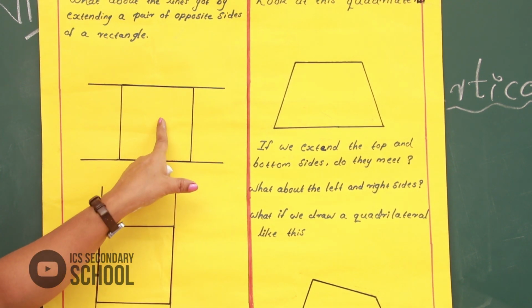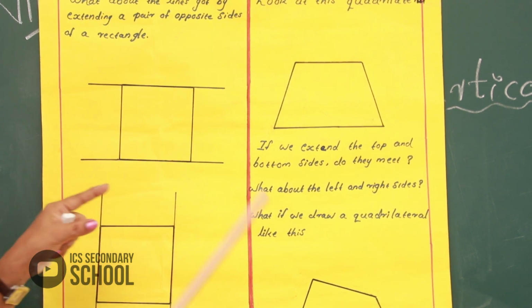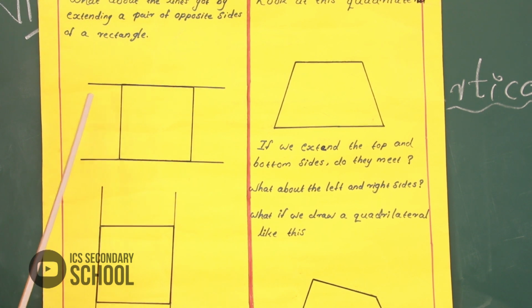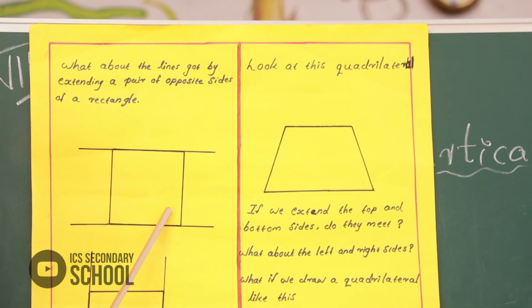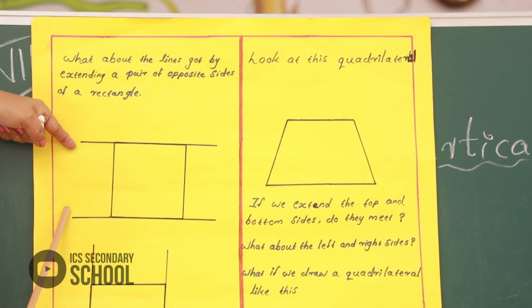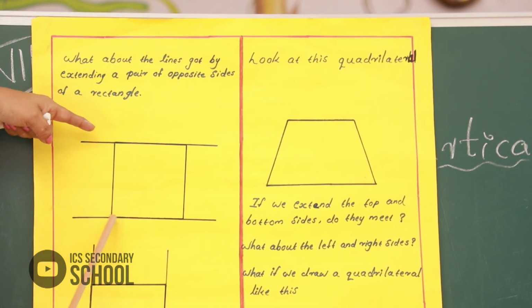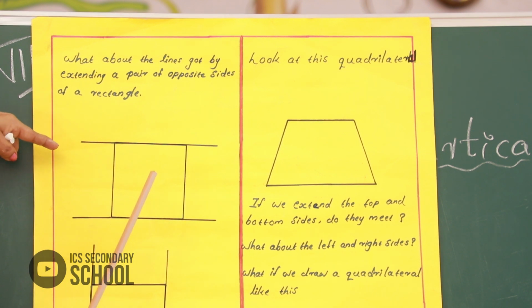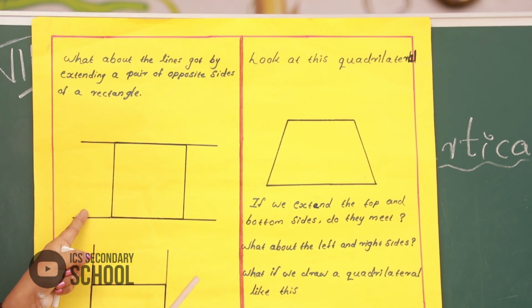These rectangle sides are parallel lines. Here look, the left side of the rectangle, that we also extend. If we extend this left part of the rectangle, they never meet. This is a parallel line.